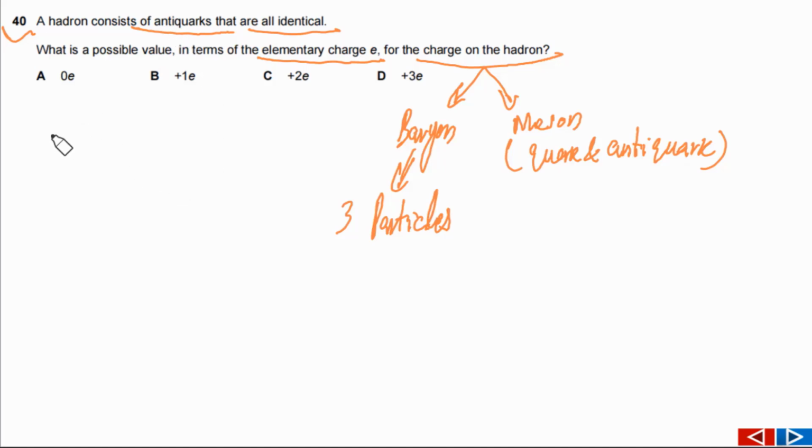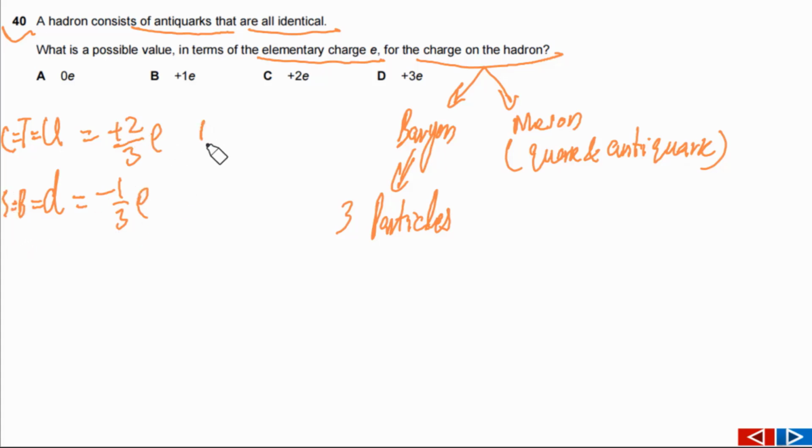So first of all, we can take, for example, the up quark. The charge on the up quark is plus 2 by 3 e. And we have the down quark. The charge on this one is minus 1 by 3 e. And we have the top quark. The charge on the top quark is the same, and the charge on the charm quark is also the same. So is the down quark, and we have the bottom quark, and we have the strange quark. The charge on them is equal to this.